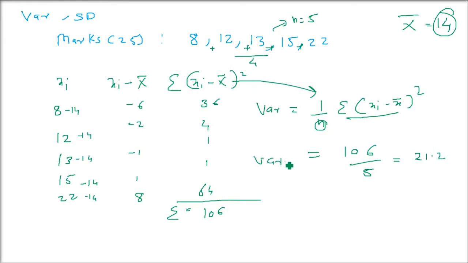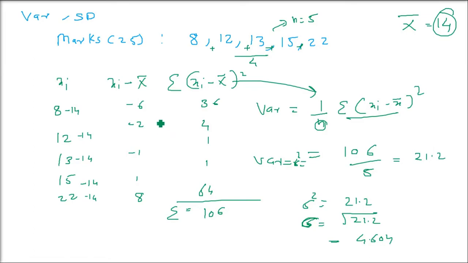But what is variance? Variance is basically sigma square. So in order to find sigma, that is the standard deviation, just take the square root of the variance. The square root of 21.2 is going to be 4.604. Don't worry about the numbers, just think about the steps.